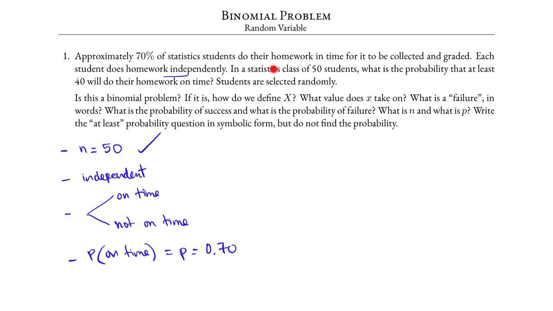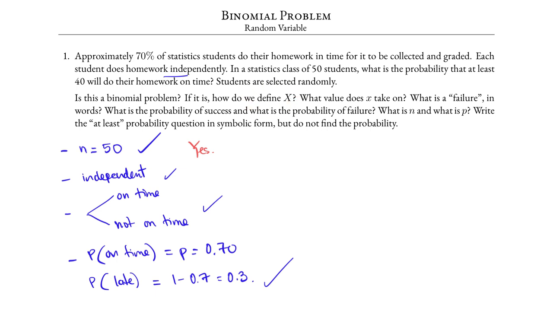70% of statistics students do their homework in time for it to be collected and graded. So yes, the probability that they do it on time is 0.7. And therefore, the probability that they turn it in late or not on time is 1 minus 0.7, or 0.3. We check each of the conditions for the binomial experiment and we see that yes, it is binomial.